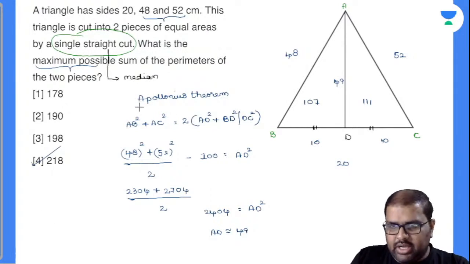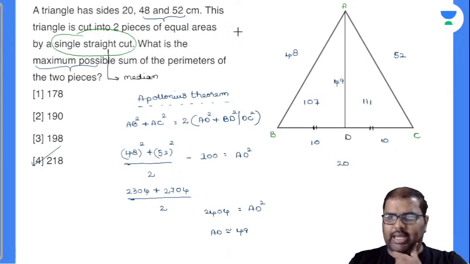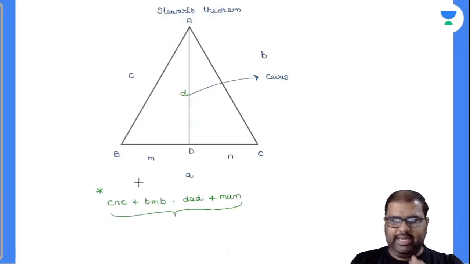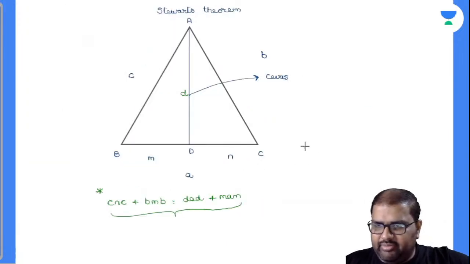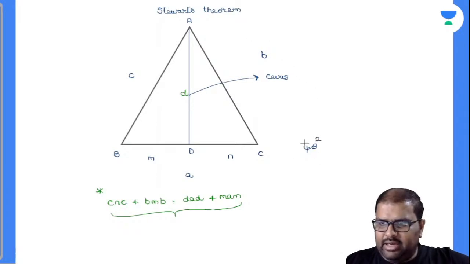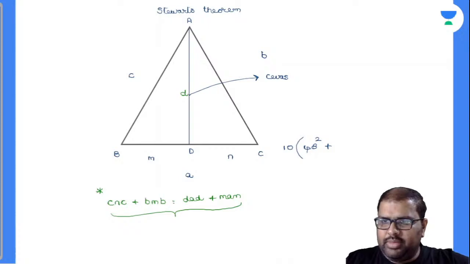Otherwise, if you know this as median, you can use the same Stewart's theorem also to calculate the area. Of course, I will take down the same data. This is C, 48. 48 into 48 will be 48 square. Now n value is 10. Since n and m are the same, I will take down 10 as common there. 10 plus. Now C squared is nothing but equal to how much? 52. This is what I took there. 52 square.